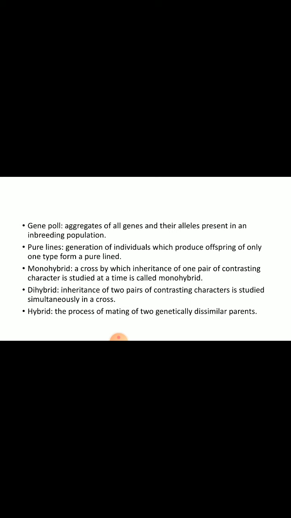Pure lines: a generation of individuals which produce offspring of only one type. Monohybrid cross: a cross by which the inheritance of one pair of characters is studied at a single time is known as a monohybrid cross. Dihybrid cross, in which the inheritance of two pairs of contrasting characters is studied simultaneously. Then the hybrid: the process of mating two genetically dissimilar parents, and their progeny, is known as a hybrid.